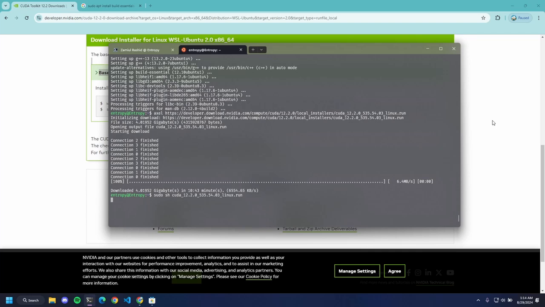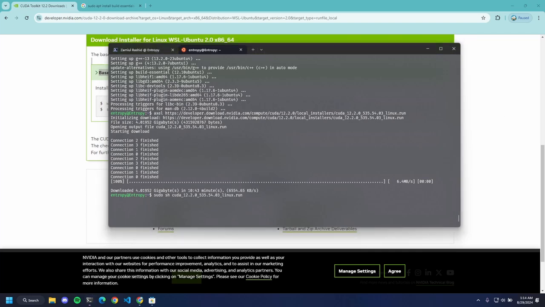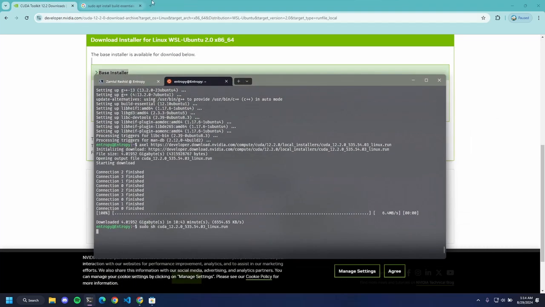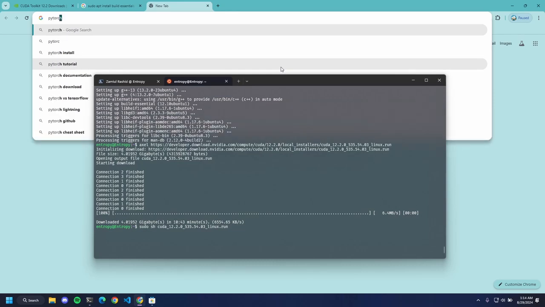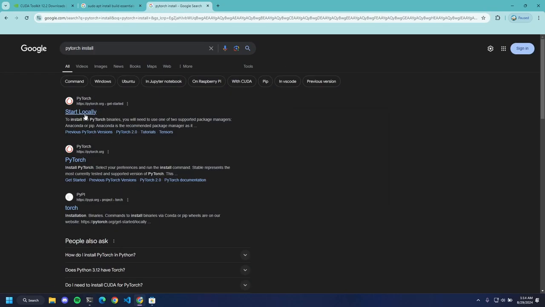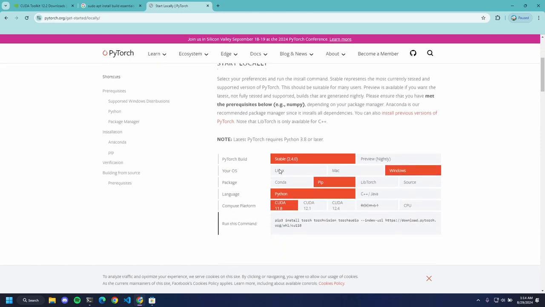Install, and then it's gonna do its thing and install the Cuda toolkit, which will help us run softwares like Pytorch. We're gonna go to Pytorch's website. Torch install. Start locally. After coming here, we can see the stable and the nightly build, and for Linux, we